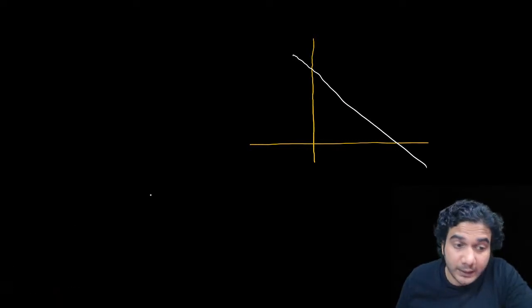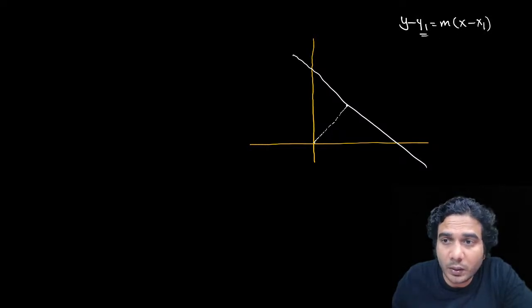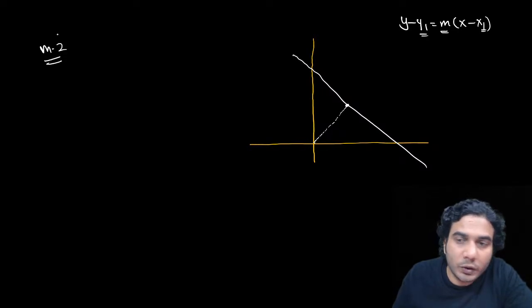But in this you'll have to use straight lines. So this method will be clear only to those students who know the equation of a straight line in the form y minus y1 is equal to m times x minus x1. This is the equation of a straight line passing through x1, y1 and of slope m. In method number 2, we do not need to assume any parameter.